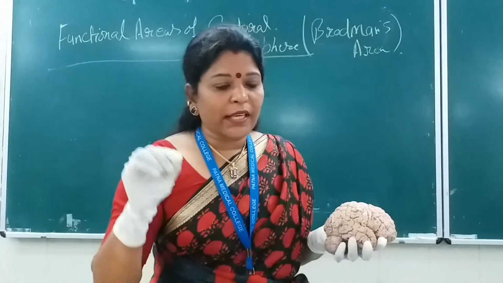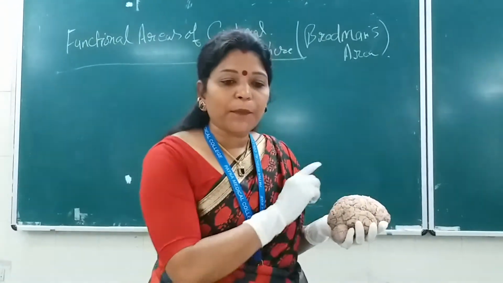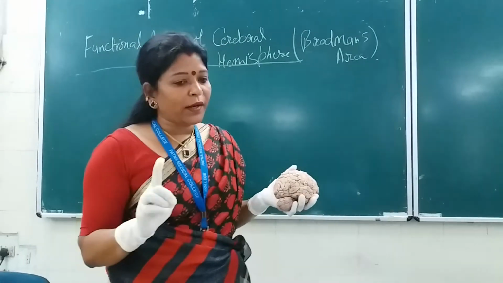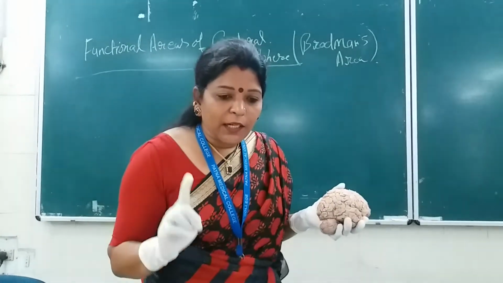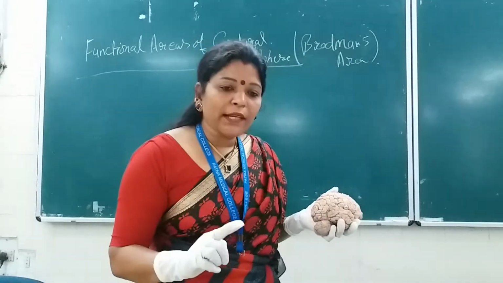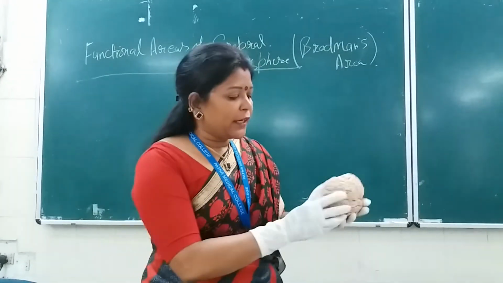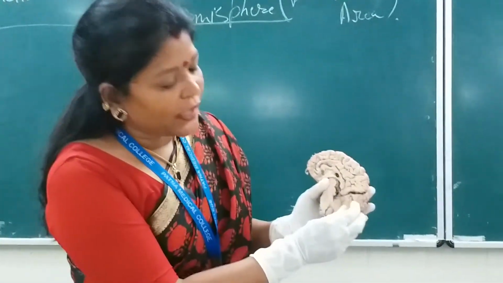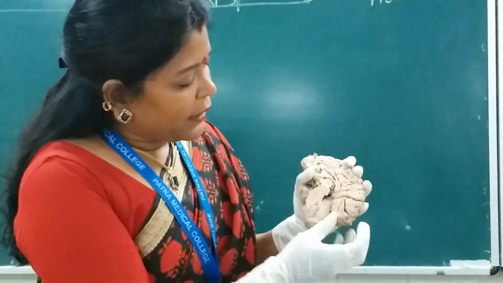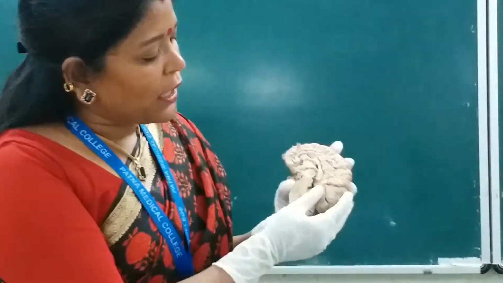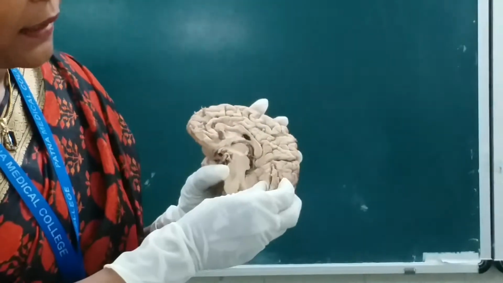Visual association area. What I have explained in the previous class, where is the visual association area or cortex? That is areas number 18 and 19 around the visual area or the striate area. It is present lateral to the wall of the calcarine sulcus here. This is the medial surface of the cerebral hemisphere, this is the occipital lobe and here is the calcarine sulcus.